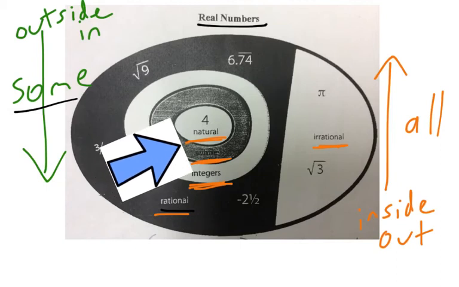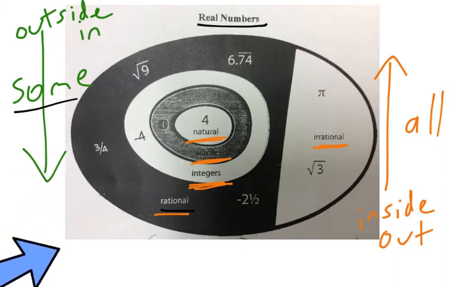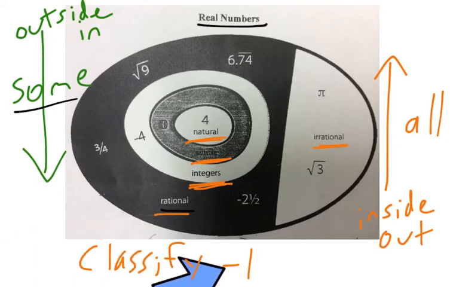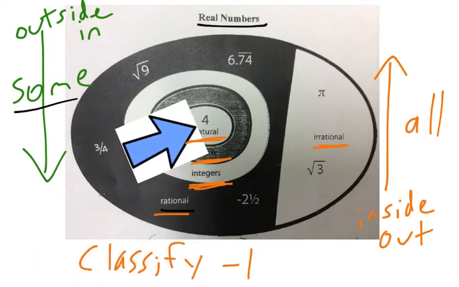So if we were classifying numbers, let's say -1. Classifying -1. Is it a natural number? So always start inside out as you're classifying.